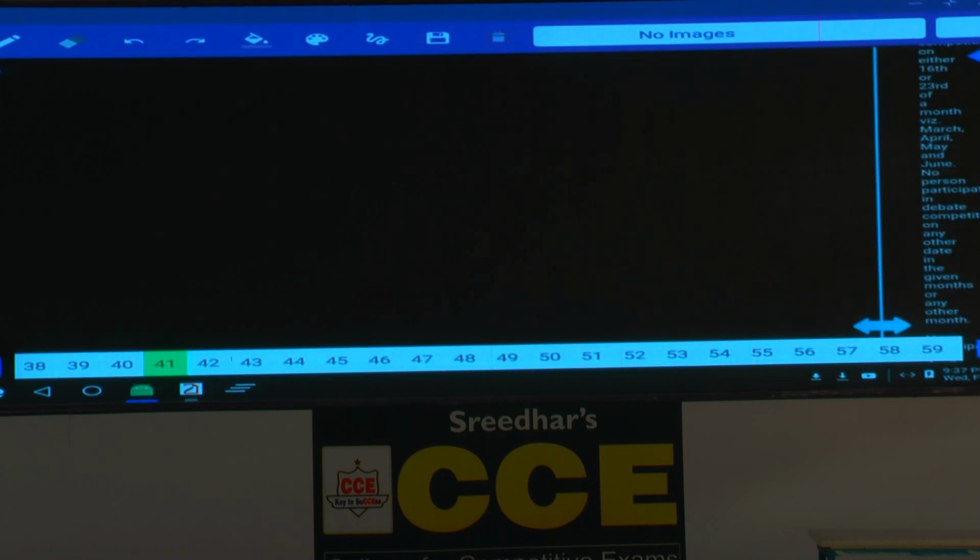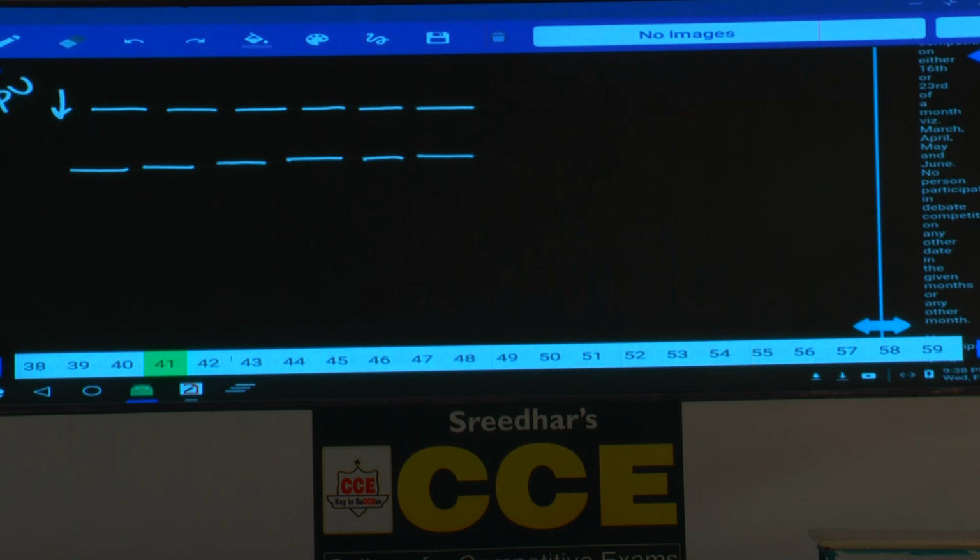Then coming to question number 34, 12 people are seated in 2 parallel rows. The first row is 1, 2, 3, 4, 5, 6, and another row 1, 2, 3, 4, 5, 6. Hence in total there are 12 people. And in row 1, P, Q, R, S, T and U are the 6 persons who are facing towards south. And A, B, C, D, E and F are the 6 persons who are facing towards north. Hence how many do we have?